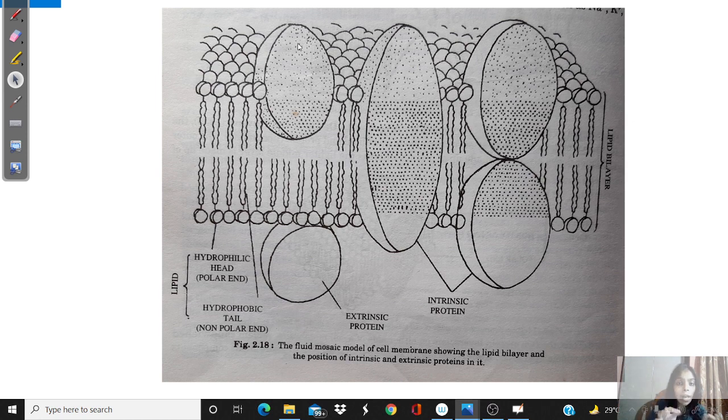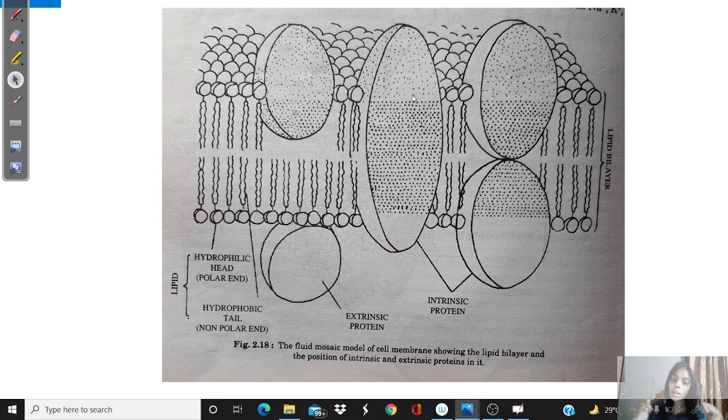A hormone can come and sit on the extrinsic protein. So it acts as receptors. It can receive a metabolite, suppose glucose, suppose sodium ion or potassium ion or calcium ion. These are metabolites. So they can act as receptors. And what about these intrinsic proteins? These are also called channel proteins or transmembrane proteins, as if they form channels. Channels for what?